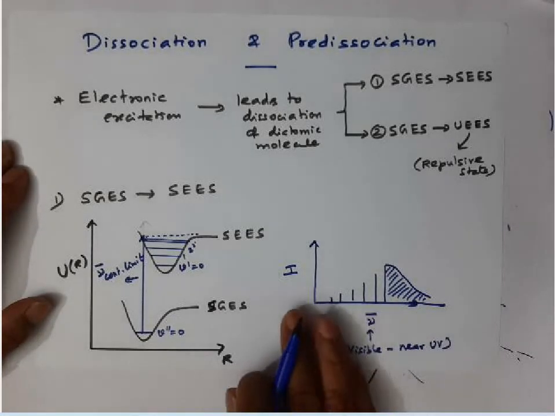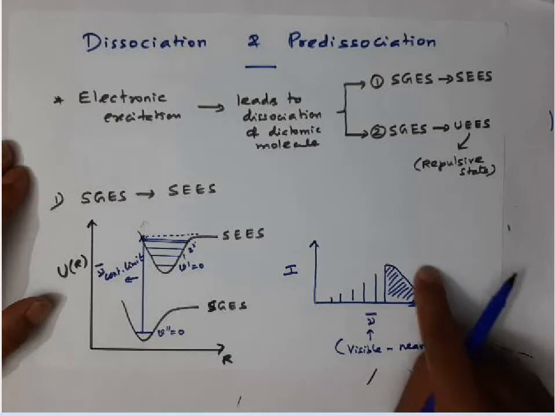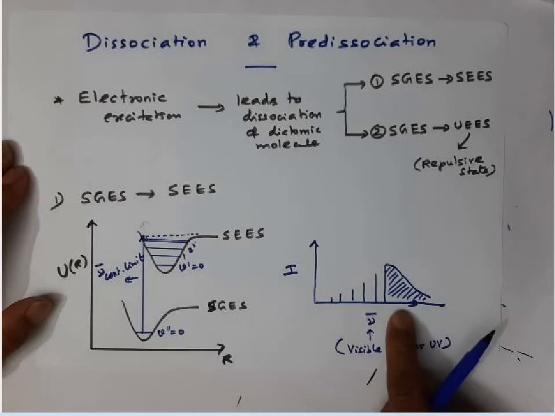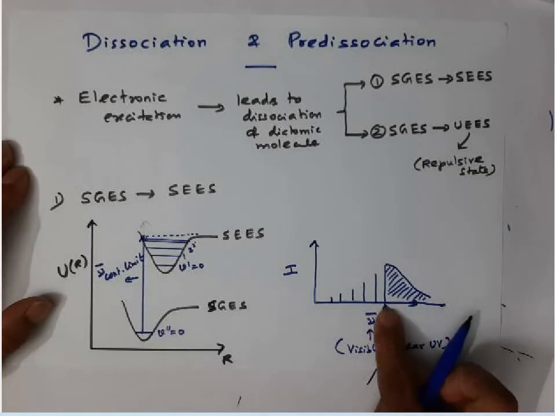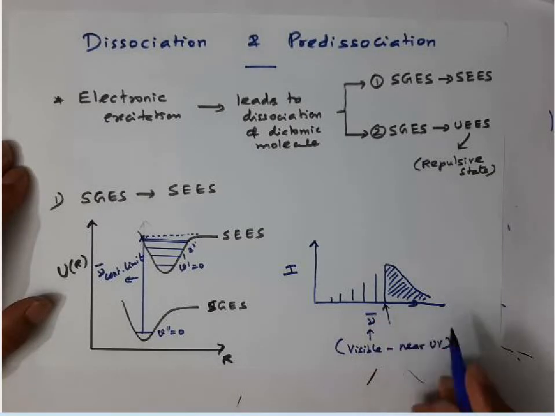Whenever a continuum appears on the higher wave number side, the starting point of the continuum is what we call nu bar continuum limit.